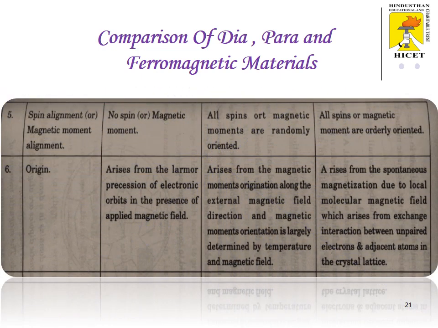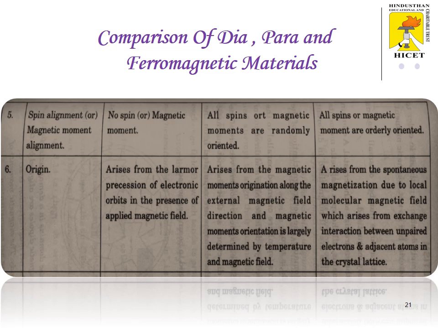The fifth comparison is spin alignment. There is no spin alignment for diamagnetism. For paramagnetism, spins are present but randomly oriented. In ferromagnetism, they are oriented in one particular direction.